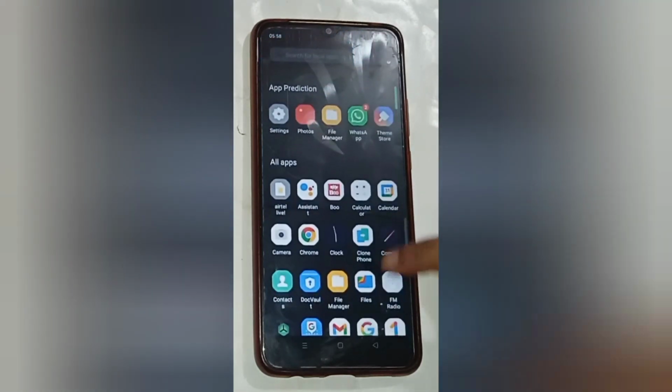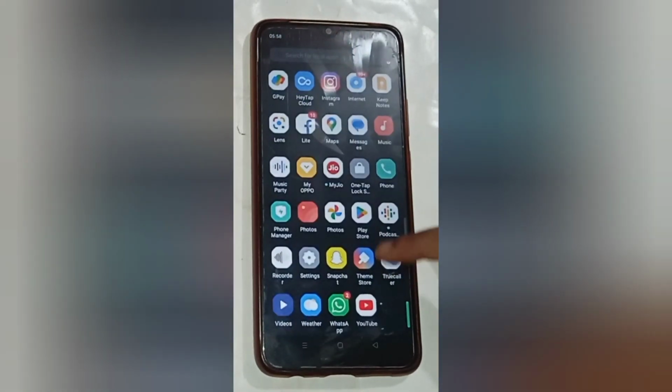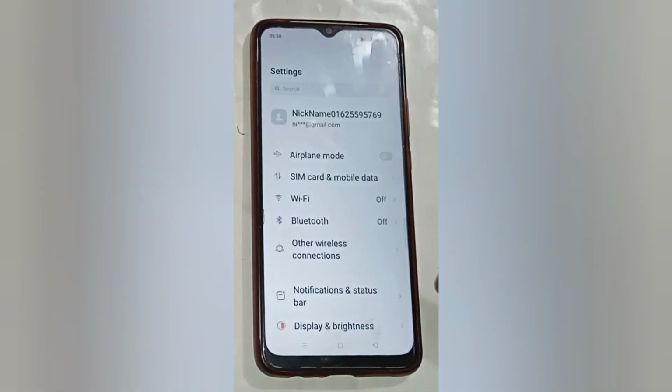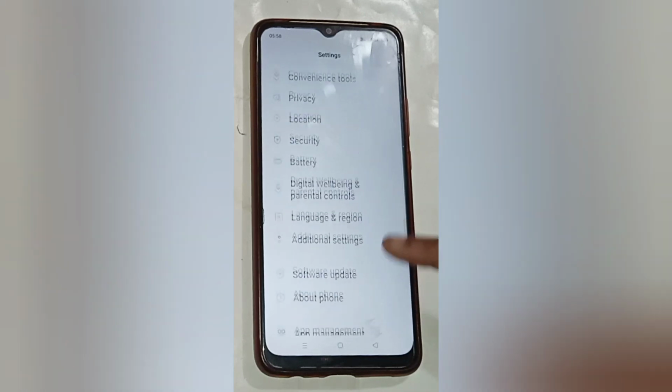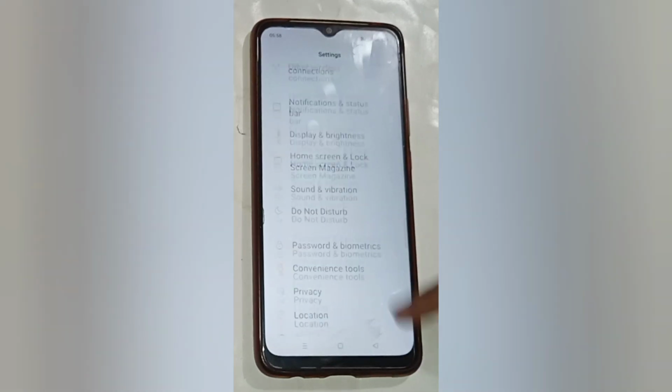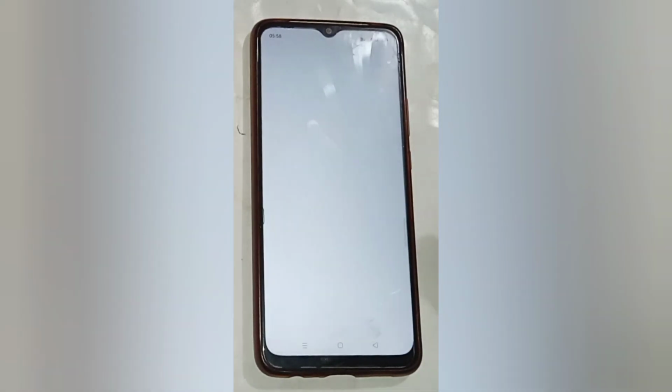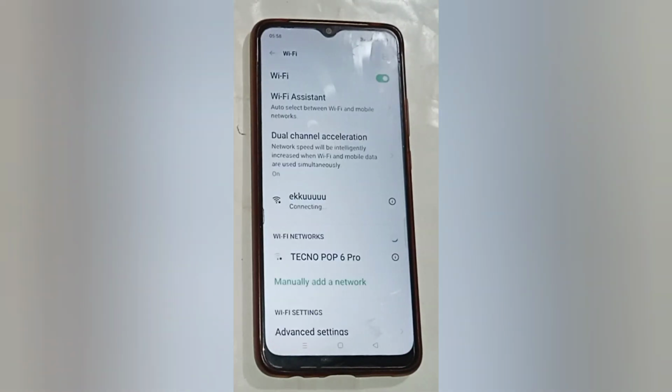Firstly, you have to move up. Then here you will see many app icons. Click on the Settings icon. Then here you will see many more options. You have to scroll down and click on the Wi-Fi option. Wi-Fi is already off, so firstly turn on Wi-Fi.